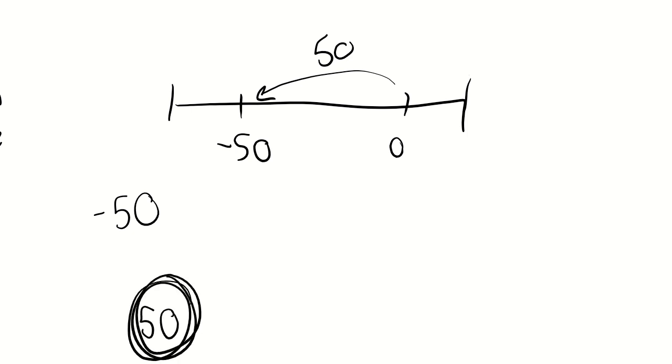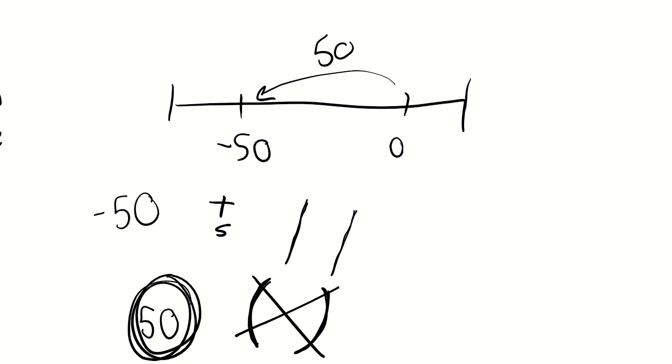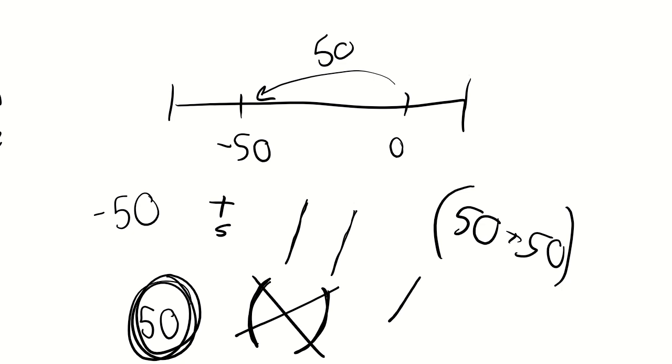Now, we don't use words. We always have to write something. We can't just say 50 plus 50. We always have to use a little symbol, like the add. So the symbol for absolute value is 2 straight lines. Don't get confused with parentheses. These are two different things. If I said parentheses 50 plus 50, that is very different from absolute value of 50 plus 50. They give you two different answers depending on your signs and whatnot.